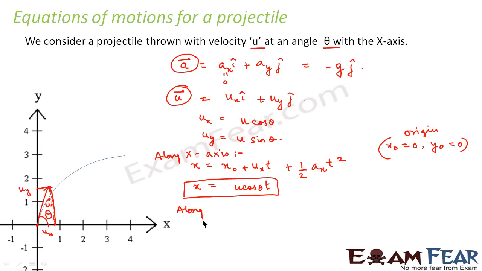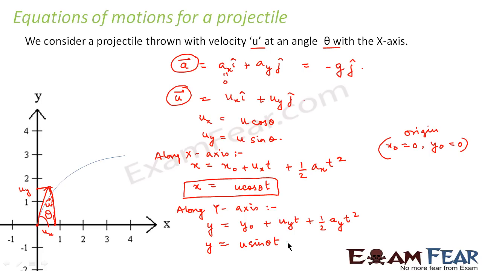Now let us look at the motion along y-axis. Now along y-axis, y will be equal to y0 plus uy into t plus half ay t square. So here y will be equal to, what is y0? Y0 is again 0. Uy is equal to u sin theta into t. What is ay?